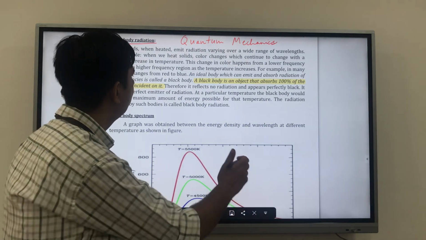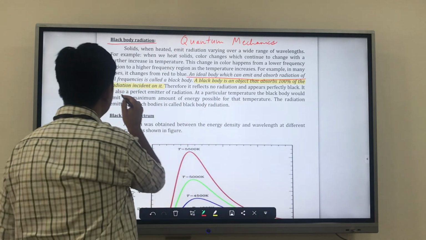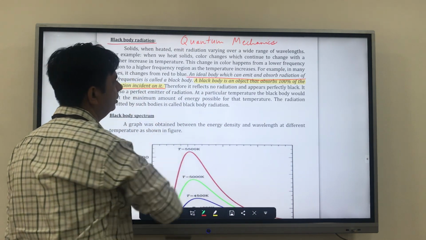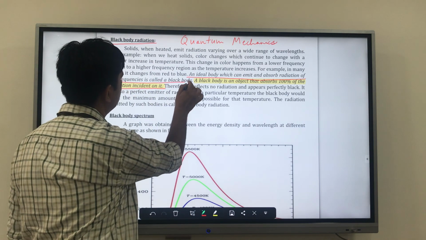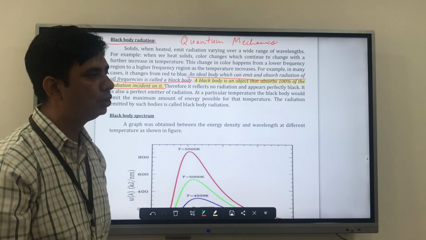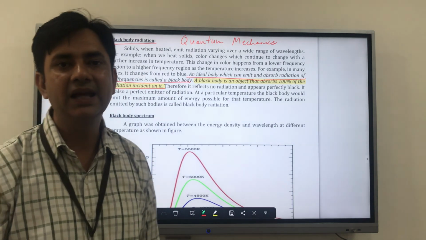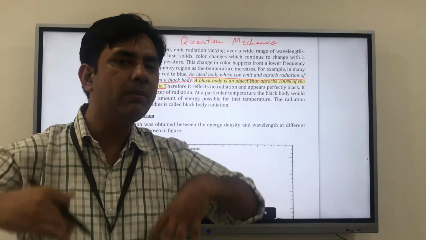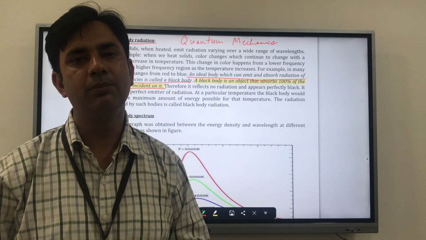So this is very important. An ideal body which can emit or absorb all frequencies is called a black body. A black body is an object that absorbs 100% of the radiation incident on it. That means anything which can absorb everything but does not reflect anything is called a black body.